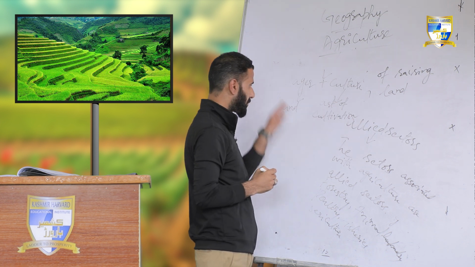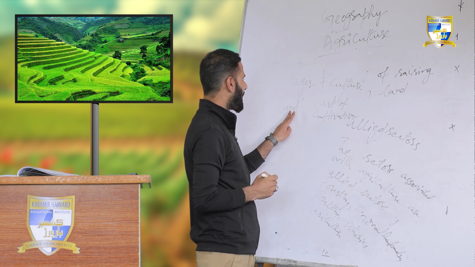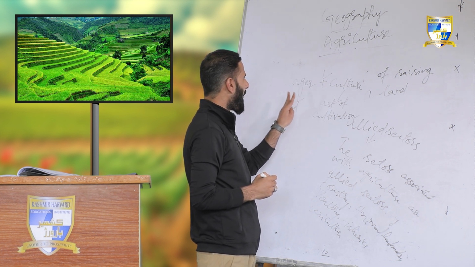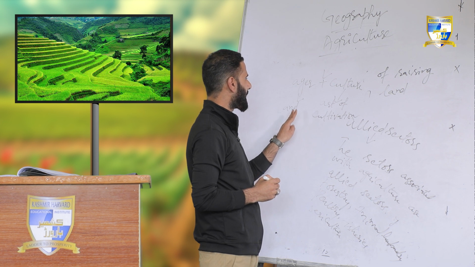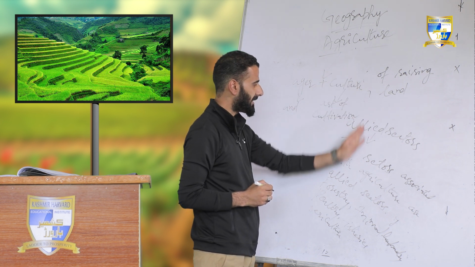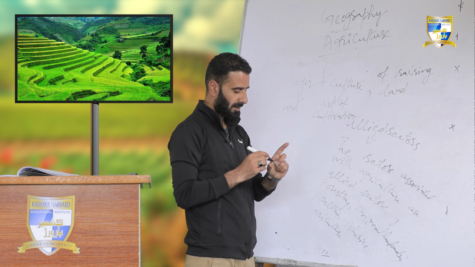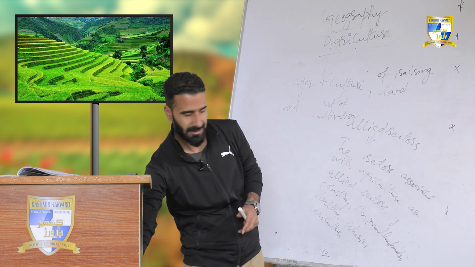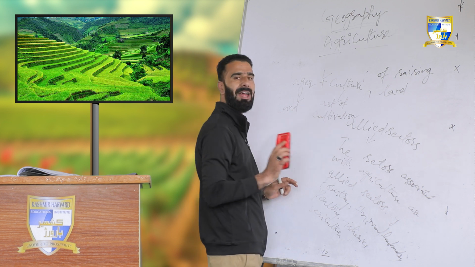Making it together, simply agriculture means the art of cultivation on land, which I have already discussed. So this would be the actual definition or explanation of agriculture.